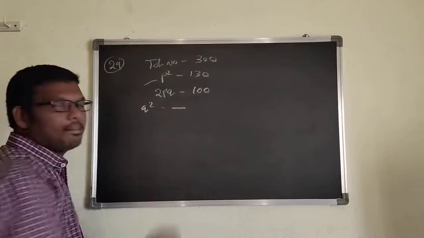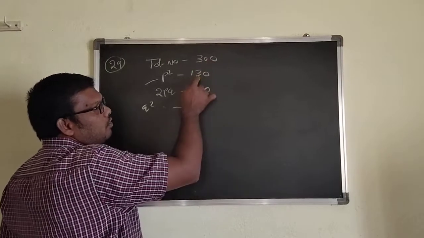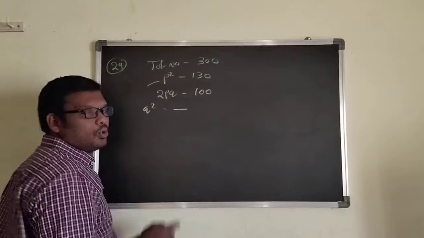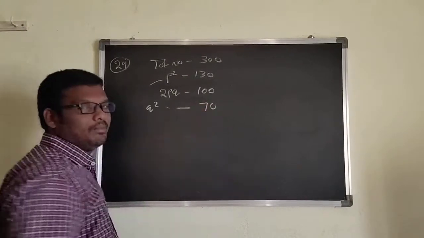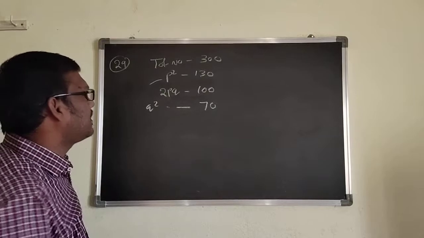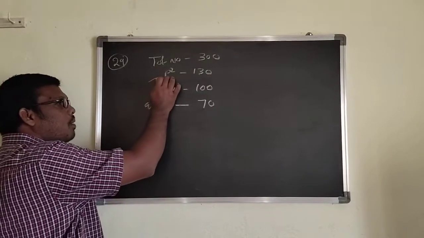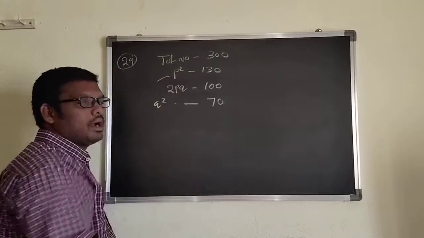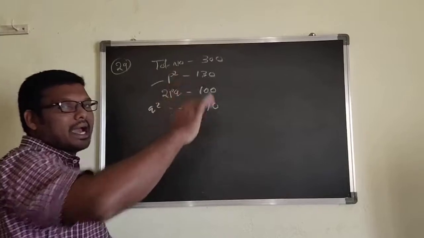But we don't know the number of individuals. So keep in mind, here out of 300, 130, 100, totally 230 is completed. Remaining number of individuals was 70. Now you want to calculate the frequency of the p square and frequency of the q square, that is the dominant allelic frequency and the recessive allelic frequency. If you give the number of individuals, you can calculate the frequency.